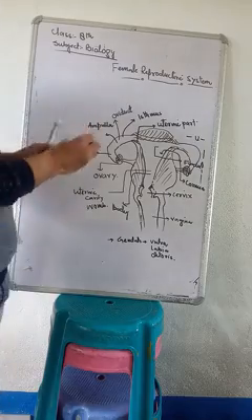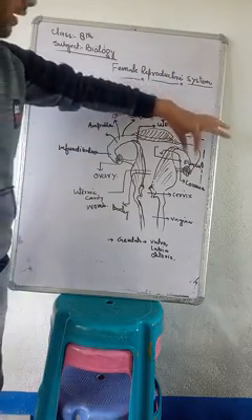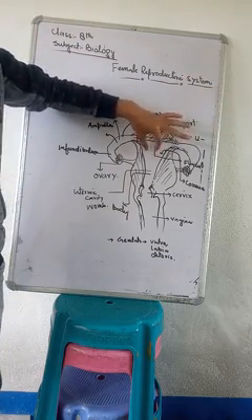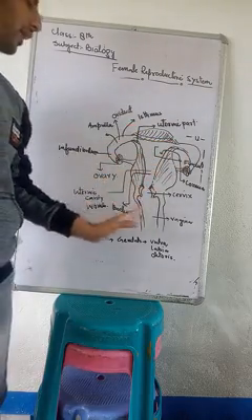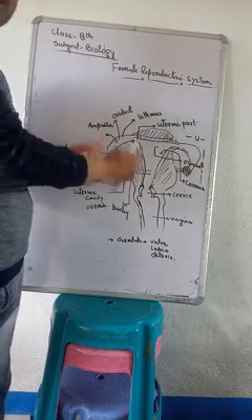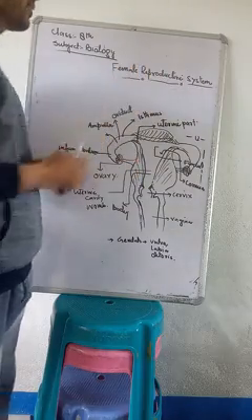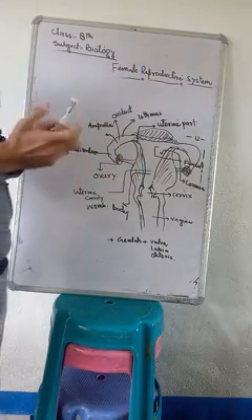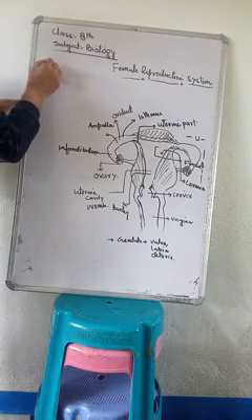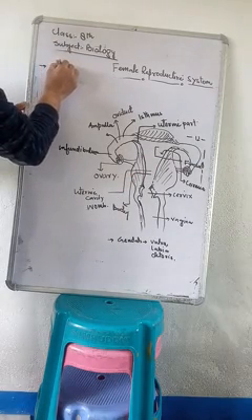Now listen here, I am calling it a system. Why? Because here the different organs work together. Here the ovaries are there, fallopian tubes are there, uterus or womb is there, cervix is there, vagina is there. So these different organs work together and perform some basic function. That's why it is called a system. This reproductive system in females consists of a pair of ovaries.